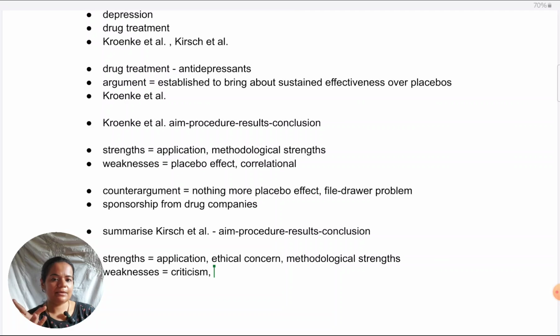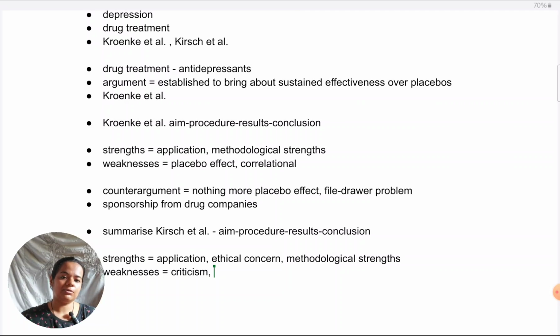In meta-analyses like Kirsch, this is where we can link it to Kirsch. There's a tendency to just bring about averages. Meta-analyses are about bringing about averages. So we just bring about averages and we assume that this problem exists in every study. Not necessarily. Some of the studies might be very credible, which have shown the effectiveness of certain drugs, which indicates that some antidepressant drugs might be better than others.